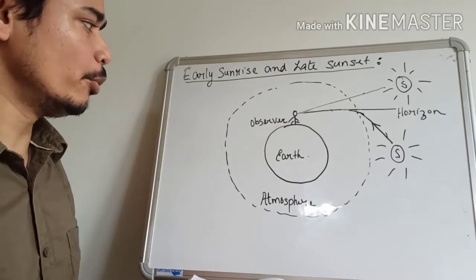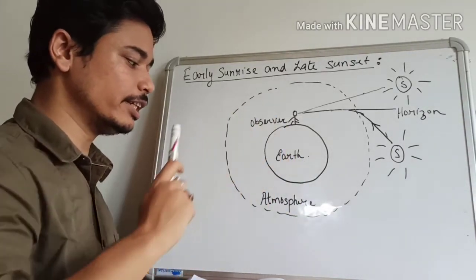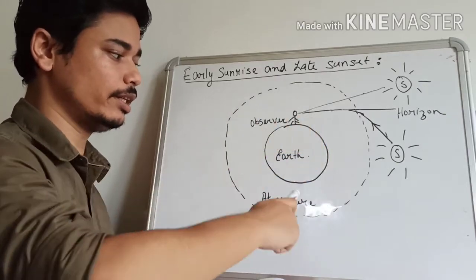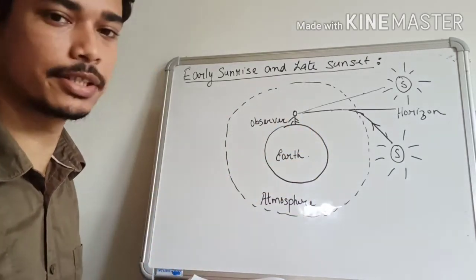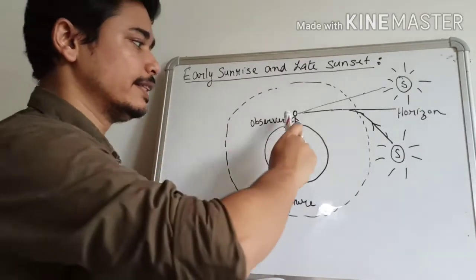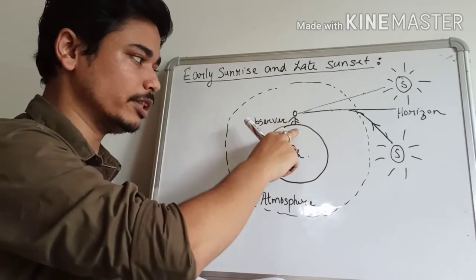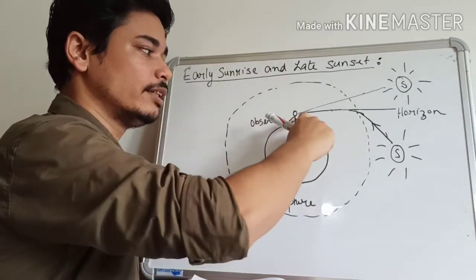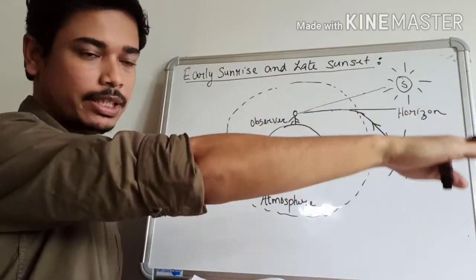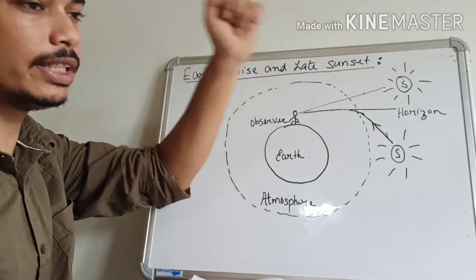Now in this diagram we have considered the earth. Okay, there is an observer on the surface of the earth, and this is the atmosphere surrounding the earth. The earth is surrounded by the atmosphere. Now this is the horizon of the person, up to which the person can see. What is his horizon? This is his horizon, means above which he can see the objects, and below which he cannot see.